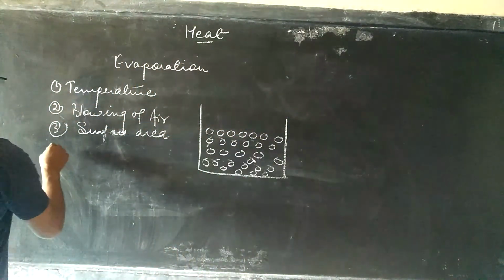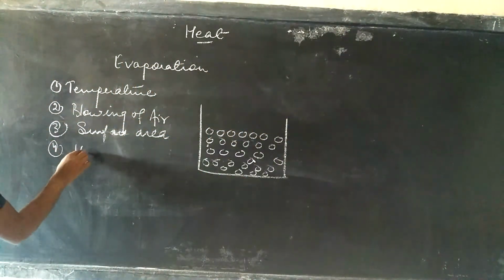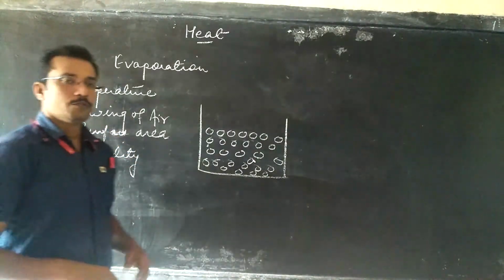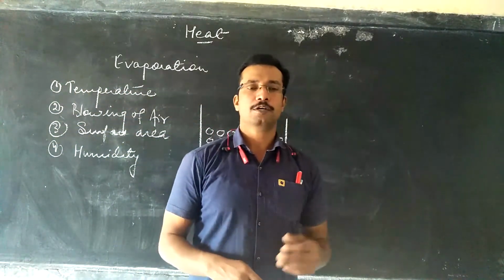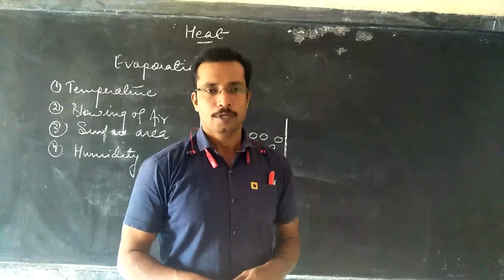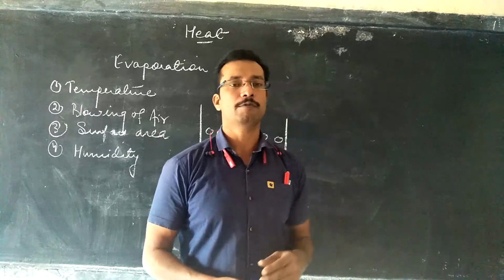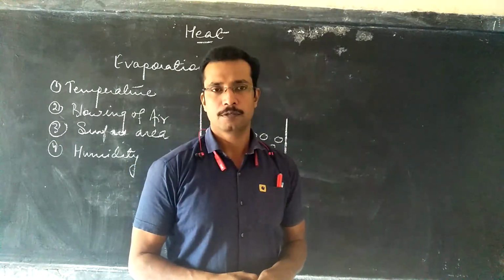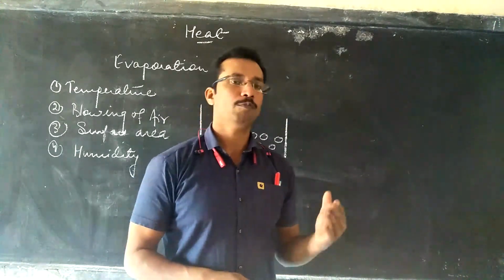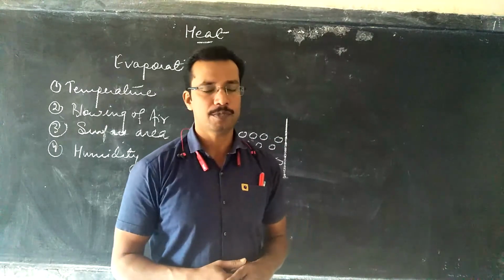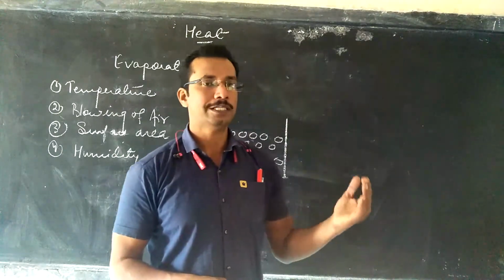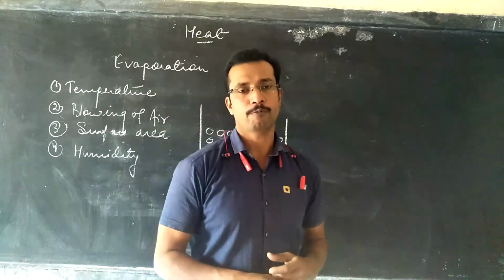Then we have the fourth factor, which is humidity. Humidity means the presence of water vapor or moisture in the atmosphere. Now since the atmosphere is already filled with water molecules as moisture, it will decrease the rate of evaporation. The liquid molecules in that case will not be able to escape the surface, or the rate of evaporation will slow down. So increase in humidity will decrease the rate of evaporation.